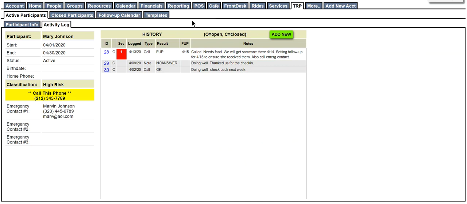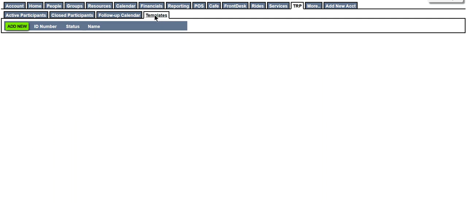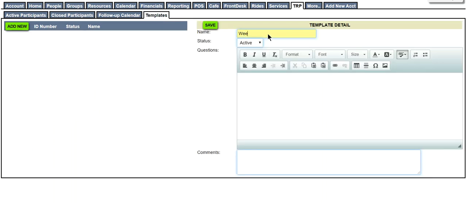Another nice feature in the TRP is that you can create templates. And templates can be very valuable if you want to control and guide your administrators through various conversations as they're doing their outreach. So maybe in the first week you have one set of questions, in the second week you have a separate set of questions, and so on. So you can create these templates under the Template tab, add a new template, and create those questions.